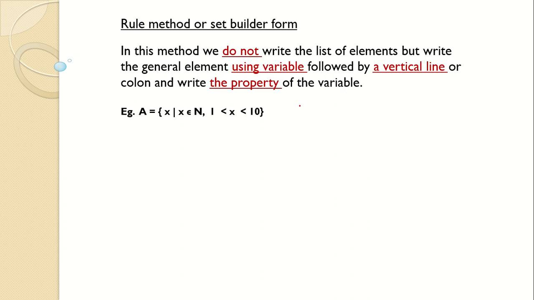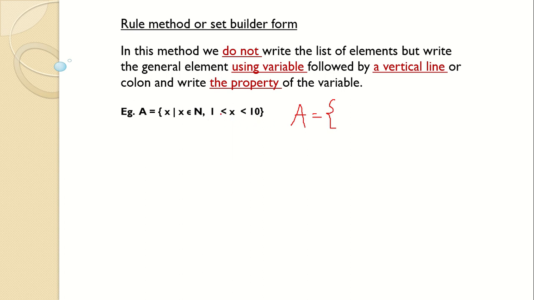Okay, A is equal to set of, means the curly braces, set of natural numbers, all the natural numbers that we have to take which lie between 1 and 10. See, x lies between 1 and 10, so all the natural numbers that lie between 1 and 10 we have to take.